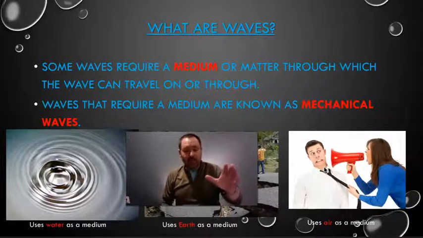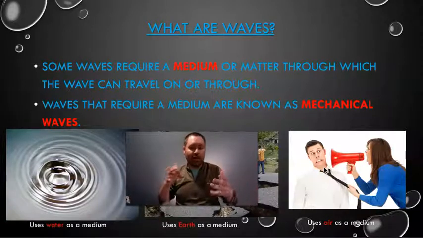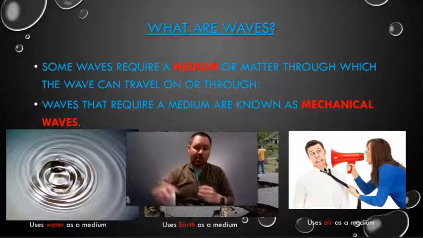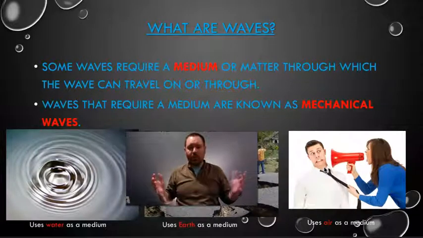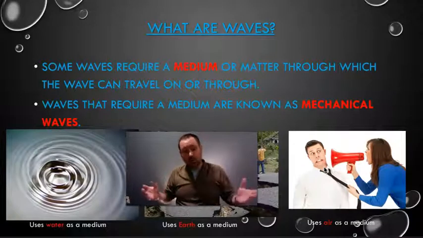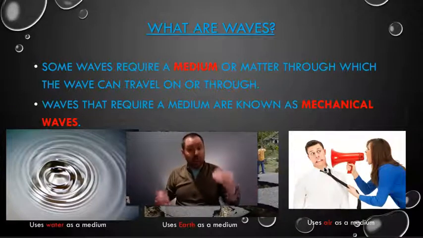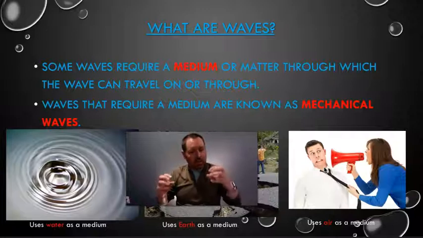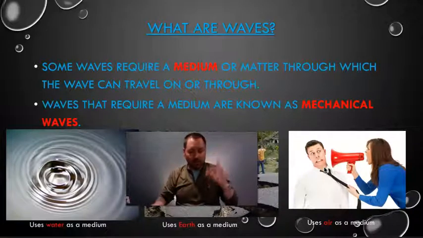But anyway, air is used as a medium. Whenever you're talking to someone in the room, your voice is squishing air, and it's using air as the medium to carry those waves. So remember, if it's a wave that requires a medium to travel on or through, that would be a mechanical wave. And the medium is the thing on which the wave travels. Let's keep on going.